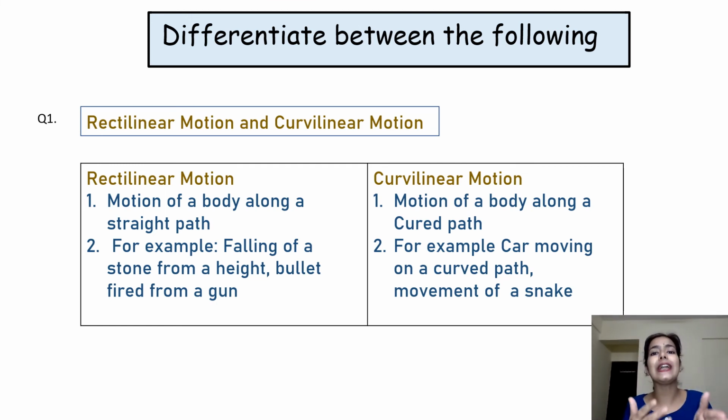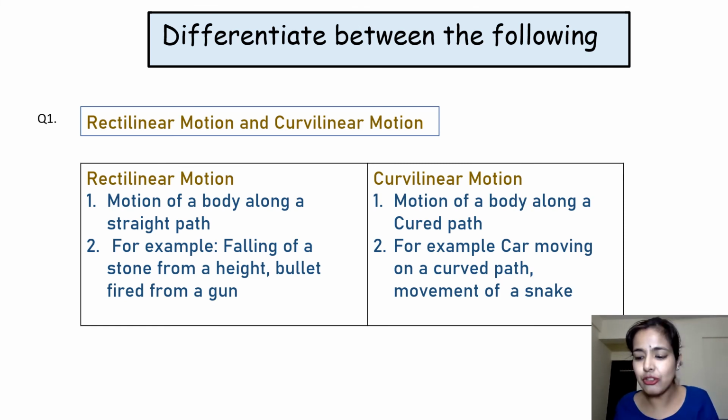So this is how you can differentiate between rectilinear motion and curvilinear motion. Keep it in your mind that rectilinear and curvilinear are both types of translatory motion. Fine. They are together known as translatory motion, but there is a difference between them.